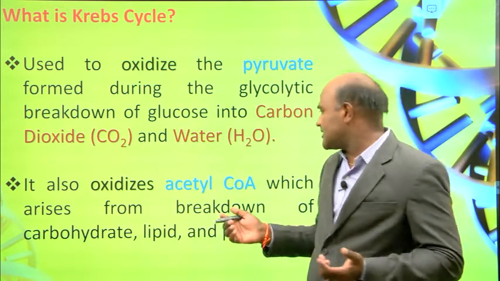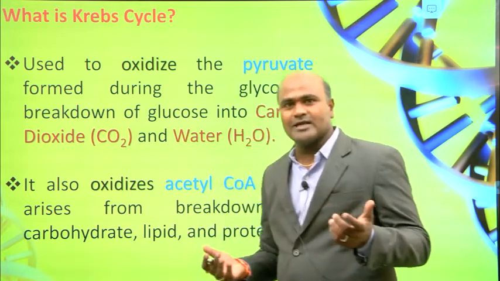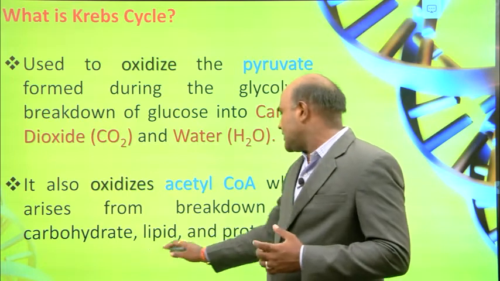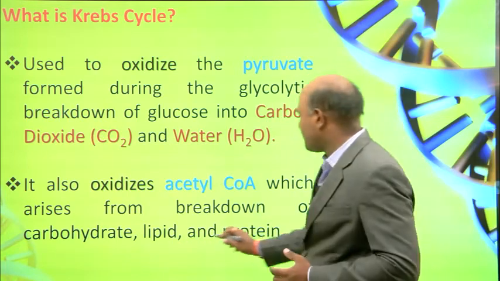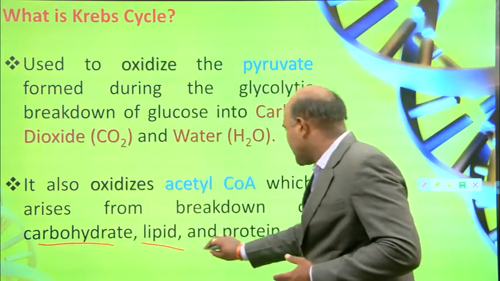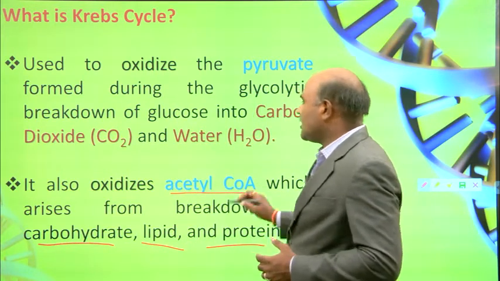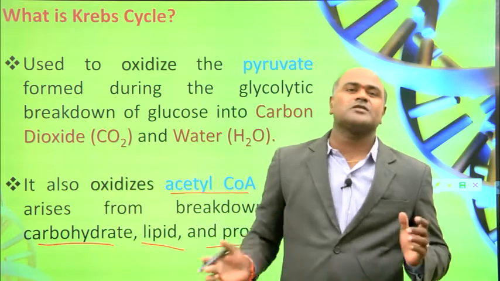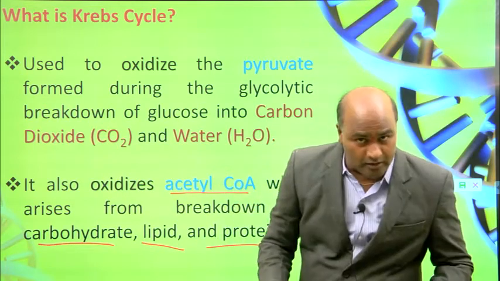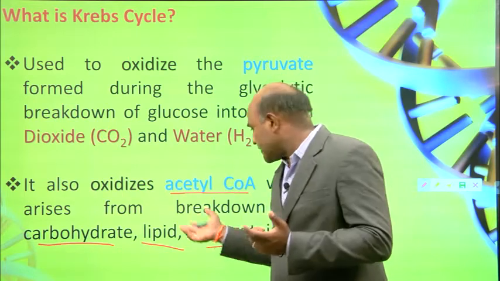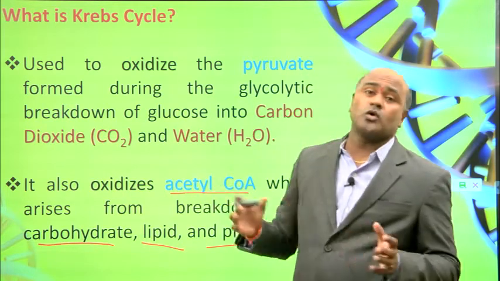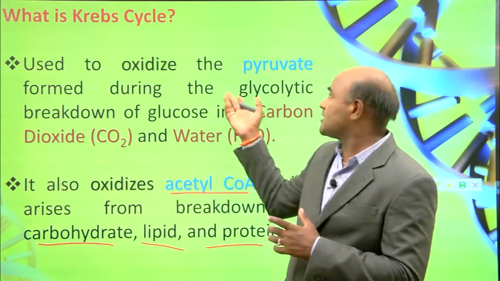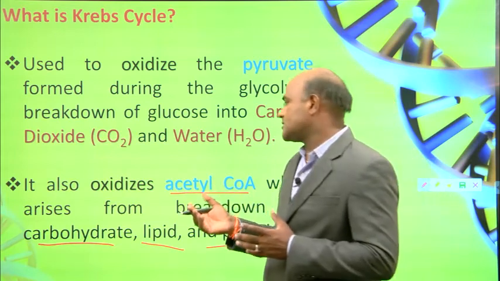It also oxidizes acetyl-CoA, which arises from the breakdown of carbohydrates, lipids, and proteins. When the breakdown of carbohydrates, lipids, and proteins happens, acetyl-CoA comes, and it is oxidized in this process, the Krebs cycle.